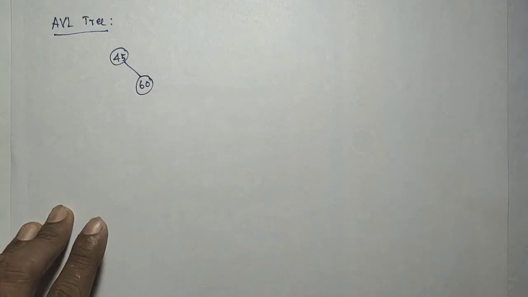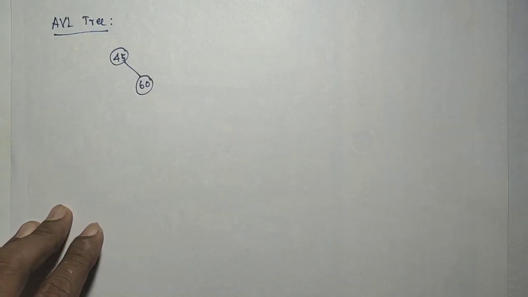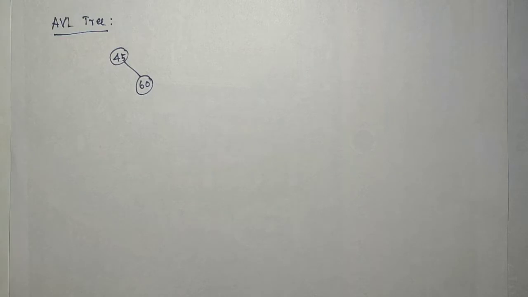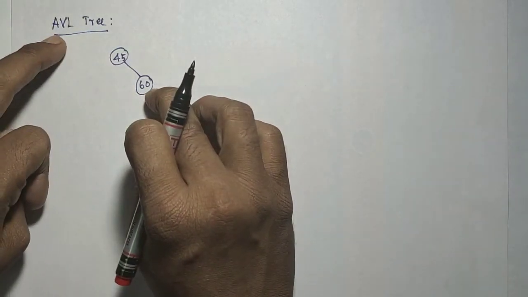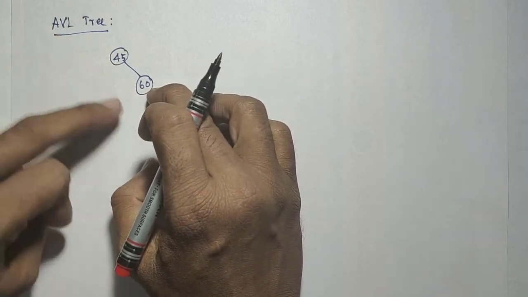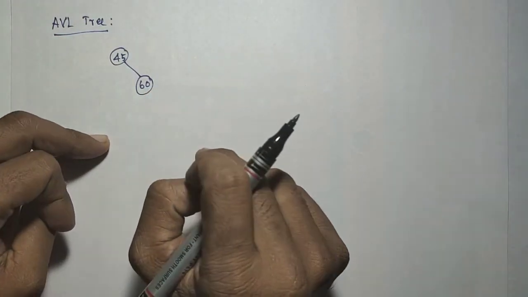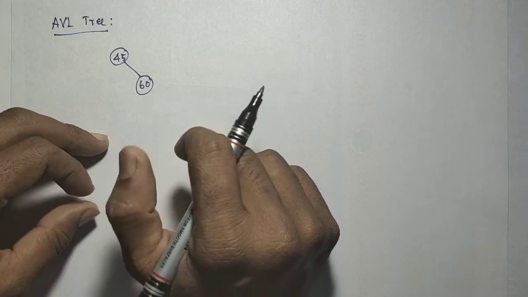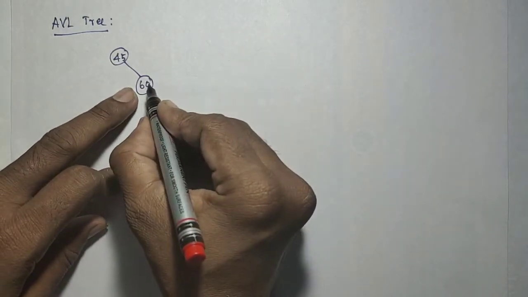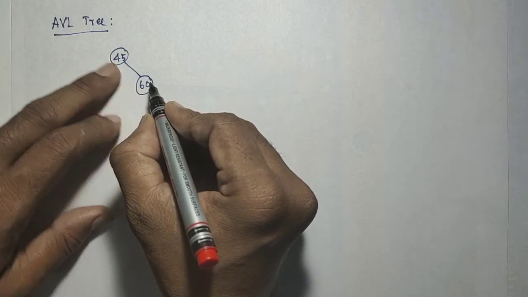Okay, how to check whether this is an AVL tree or not? Check all the nodes, whether all the nodes satisfy the AVL property. What is the AVL property? The difference between the height of the left subtree and the height of the right subtree should be at most 1, that is 0 or 1.